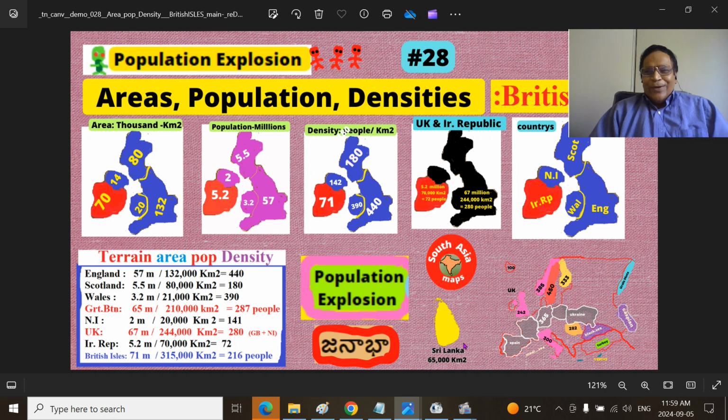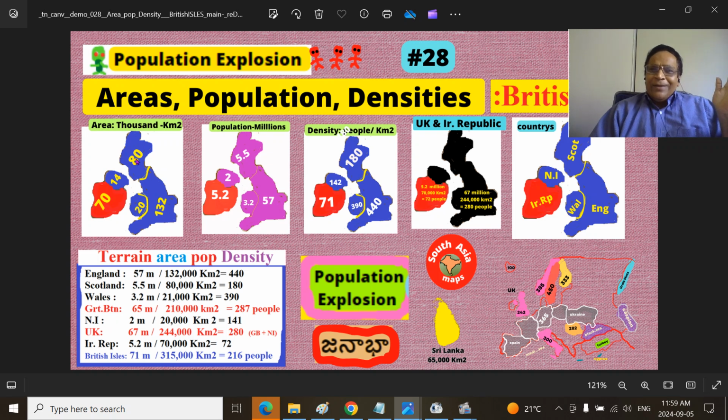You double that area, you get 130. So 132 is the surface area of England. Remember, Scotland is a little less than that, right? You make it 80. Scotland plus Wales, you make it 100, that is the size of Cuba or the size of a country called Iceland.